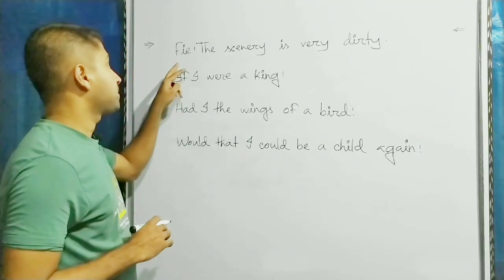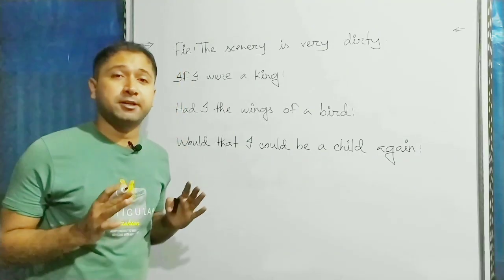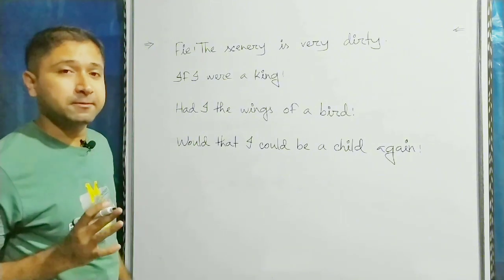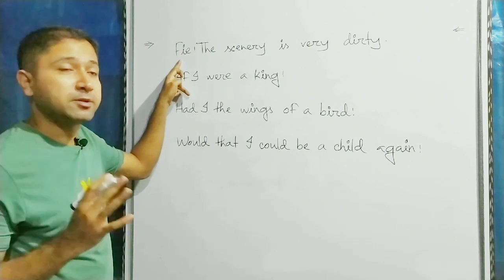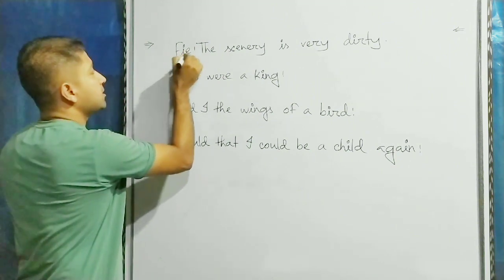তারপরে সেন্টেন্সটা হচ্ছে ফাই the scenery is very dirty. এটা একটা exclamatory sentence, করতে হবে assertive। আর exclamatory sentence এ ফাই থাকলে assertive করতে it is a matter of shame that বসে। তো ফাইয়ের পরিবর্তে আমরা লিখবো it is a matter of shame that।